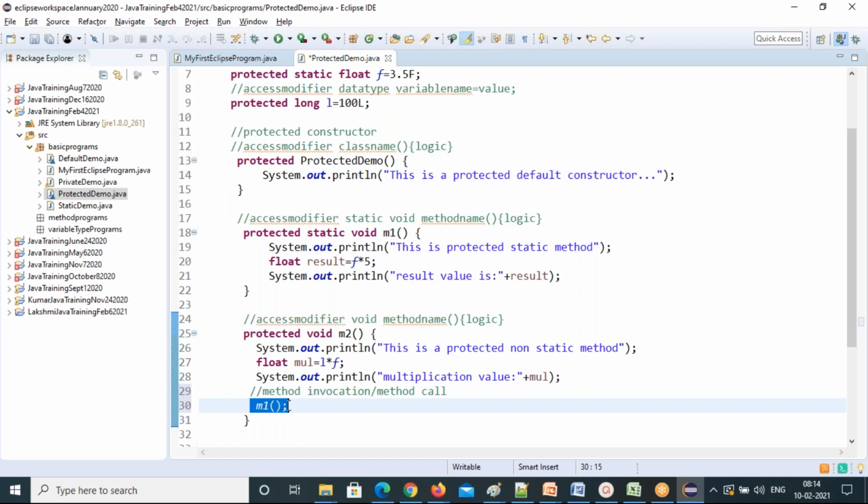Other class methods also you can call. Same class methods you can call, other class methods also you can call. That's what method invocation means, not only the same class.